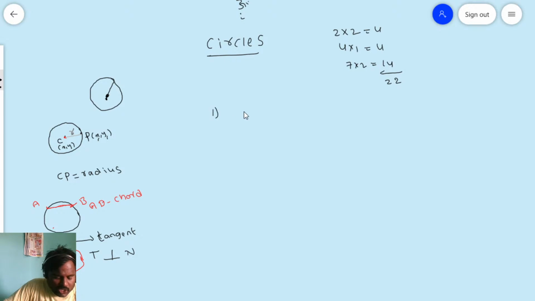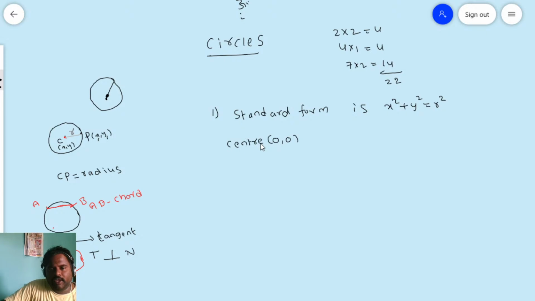Friends, the standard form of the circle. All of you please write down the standard form of the circle. The standard form is x square plus y square equals r square, where 0 comma 0 is the center and r is the radius.